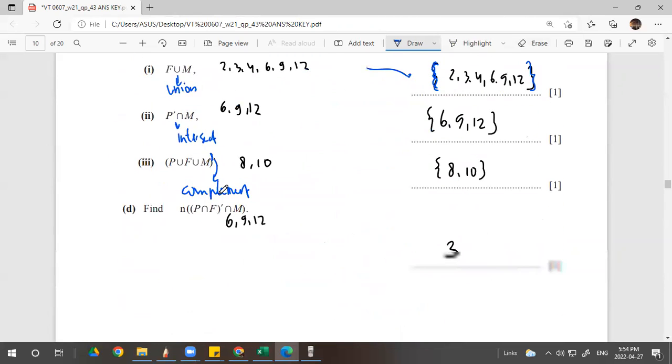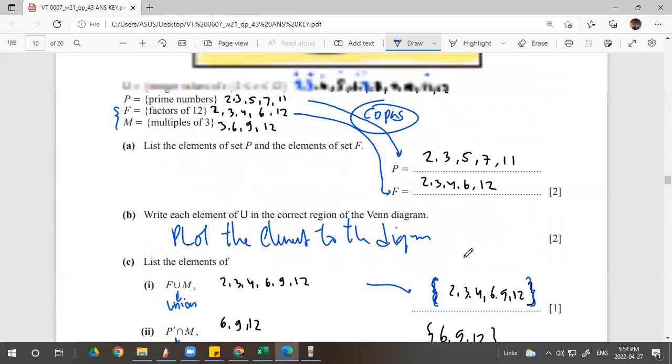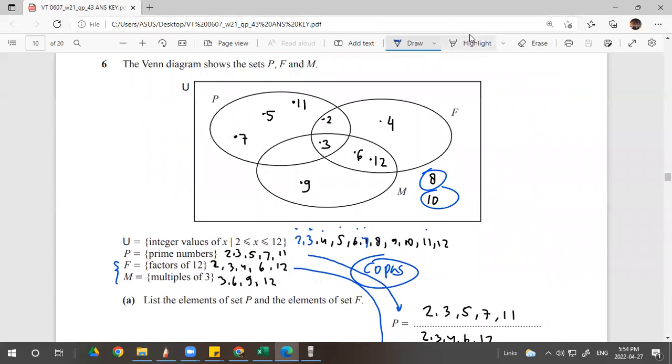8, 10. N, what is N? N is the amount. Okay, the amount of P intersect F complement intersect M. Do one by one. P intersect F complement. So if we have P intersect F, P intersect F is here, right?